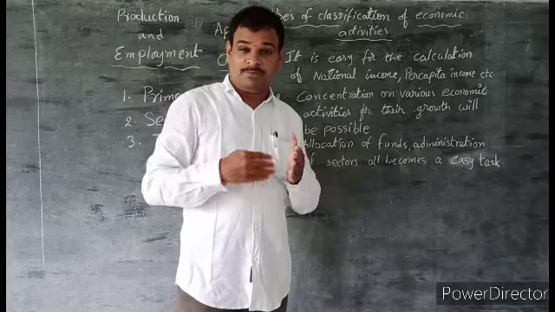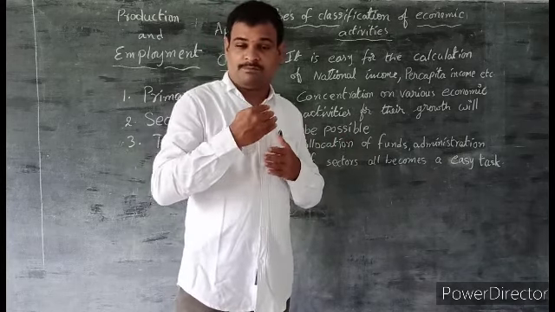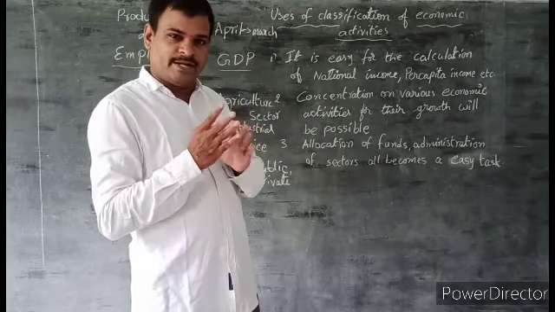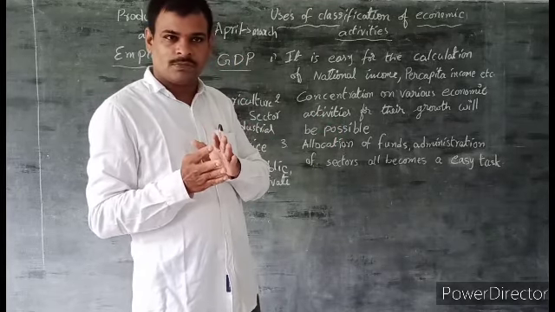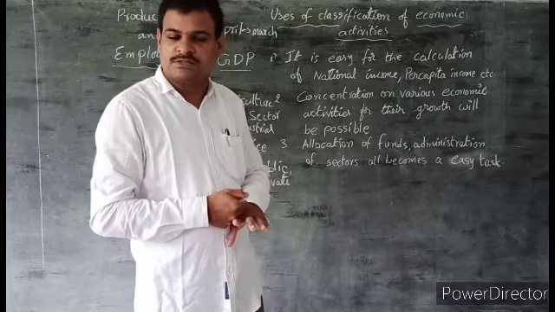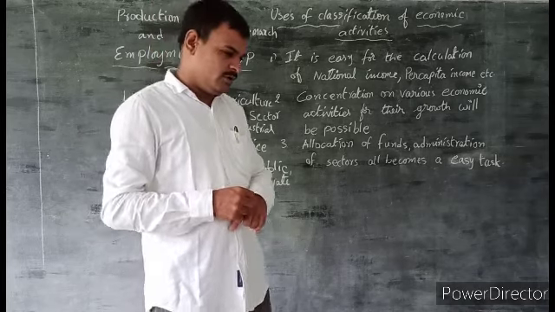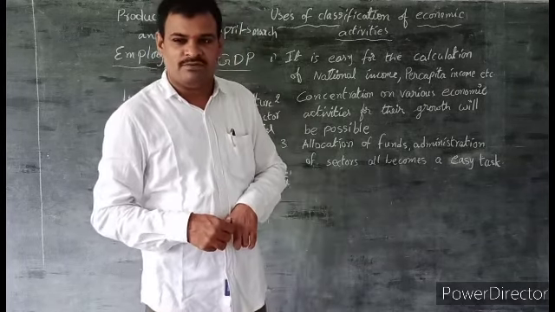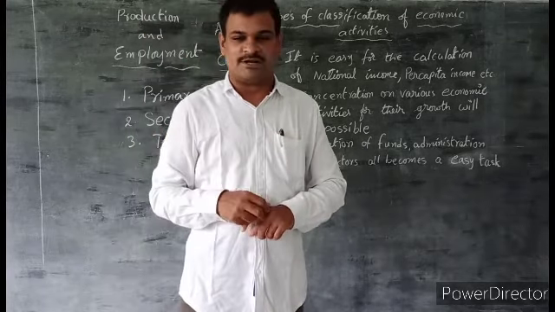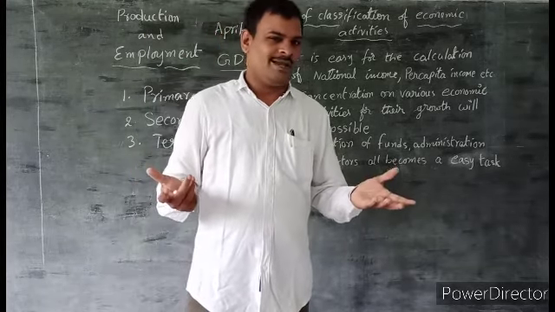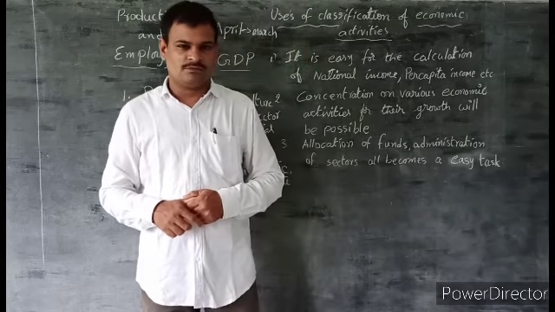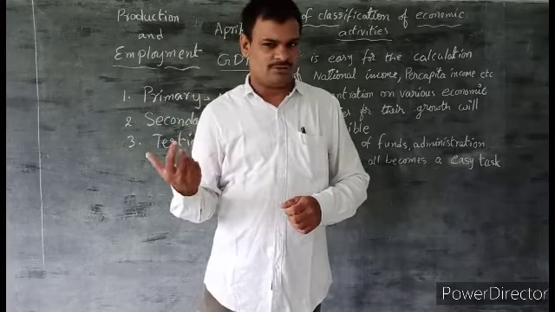Why are some people's incomes high and some low? Because not all people get better opportunities. For example, in our country, a software engineer's income is in lakhs, and some government employees earn 50,000, 60,000, around that.